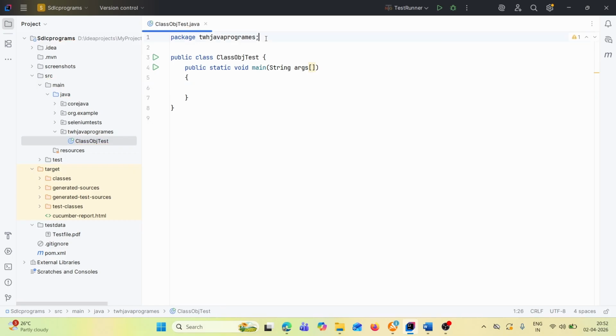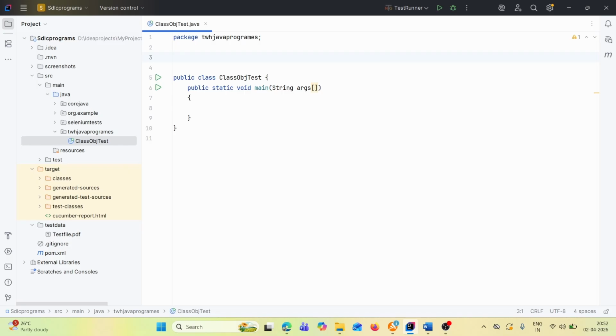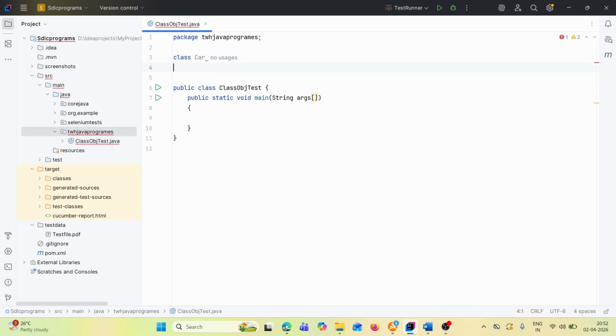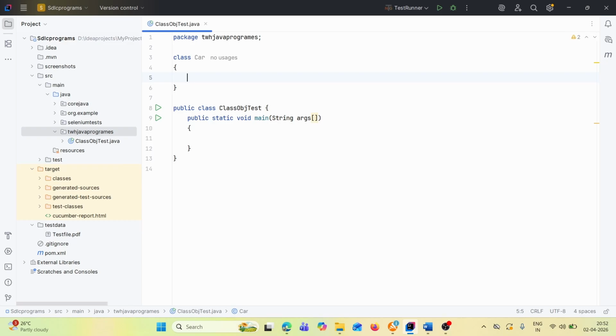So let's create one class, let's say Car class. Car is a class. This Car class has some attributes. Let's say this is the class definition. We can write some meaningful name.